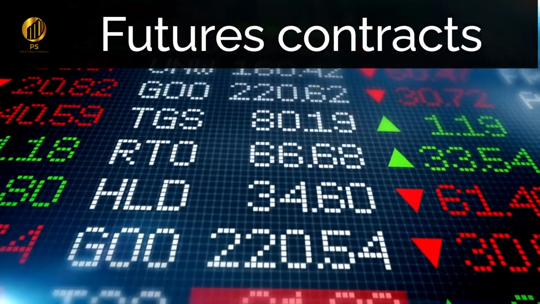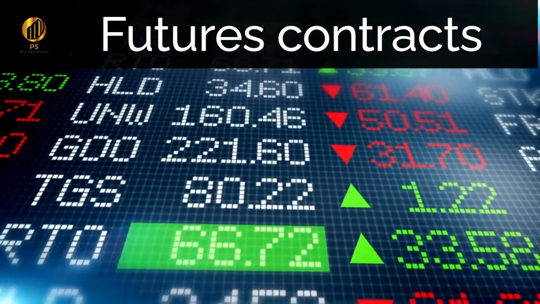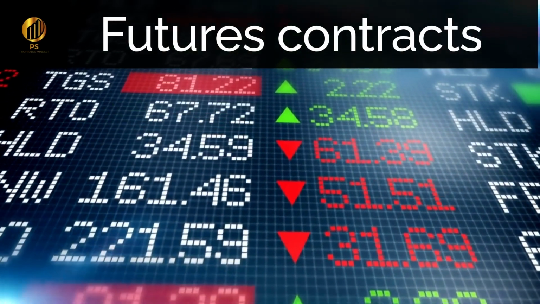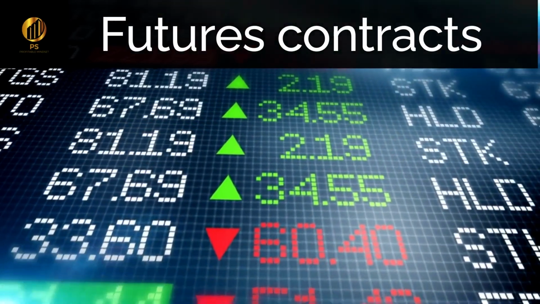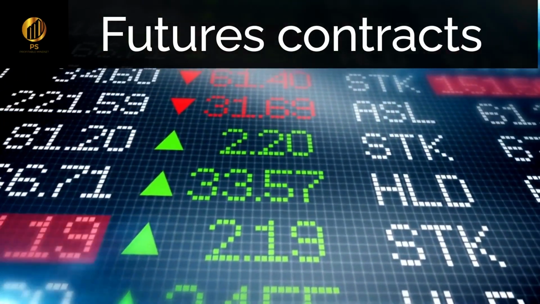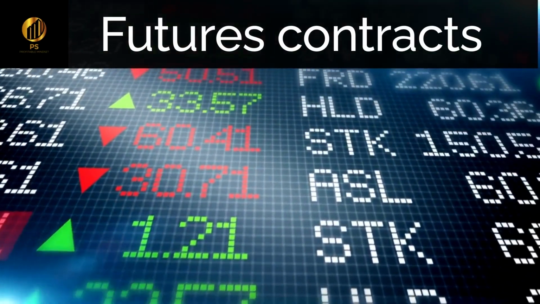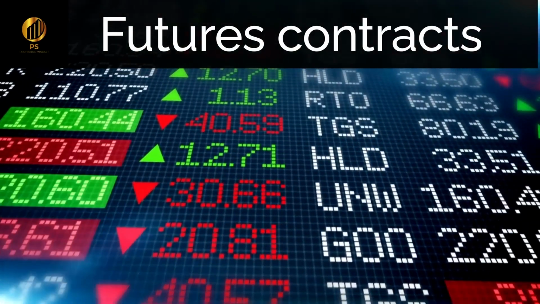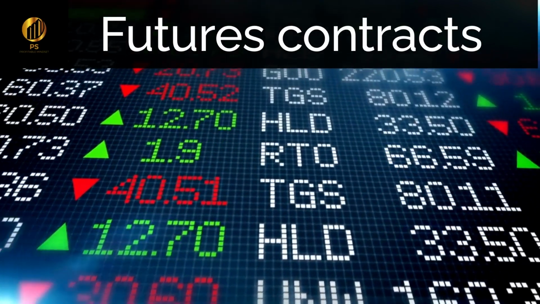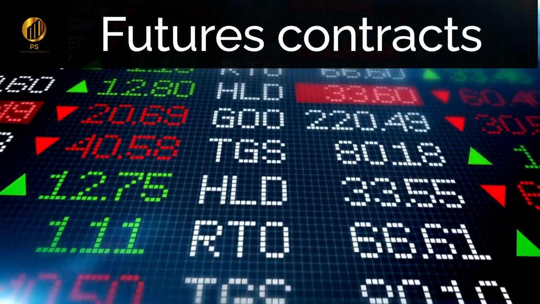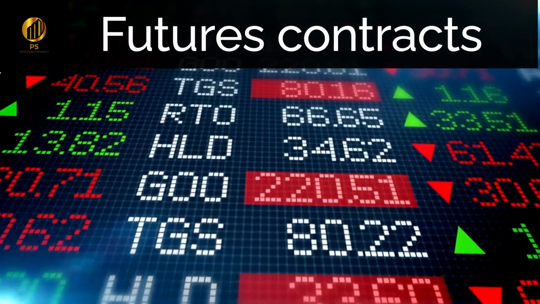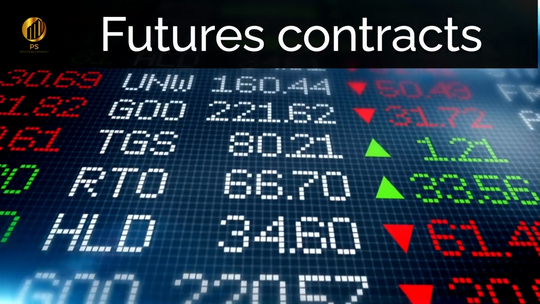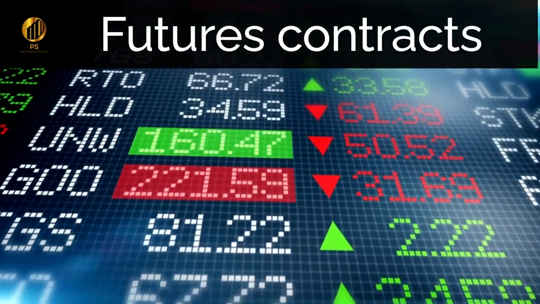To use futures contracts, a trader would need to open a futures trading account with a brokerage firm that provides access to the exchanges. The trader would then need to decide on the underlying asset they want to trade, select a futures contract that corresponds to that asset, and then enter into a buy or sell position on that contract. Futures contracts can be used in several ways.